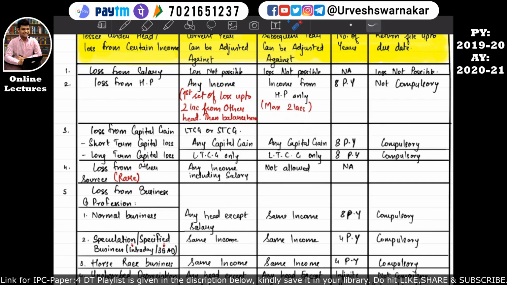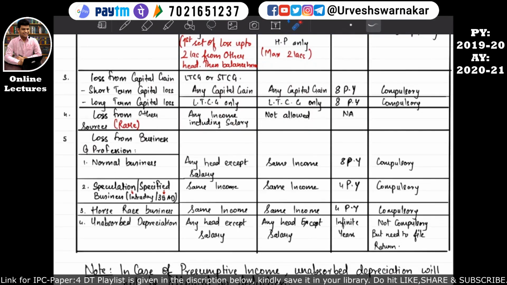Let's move on to the next head, losses from other sources. If there is a loss from other sources, then the loss can be set off against any income including salary. But losses from other sources cannot be carried forward to a subsequent year if such losses are not 100% set off in the previous year against any income including salary. I hope this is also quite clear.